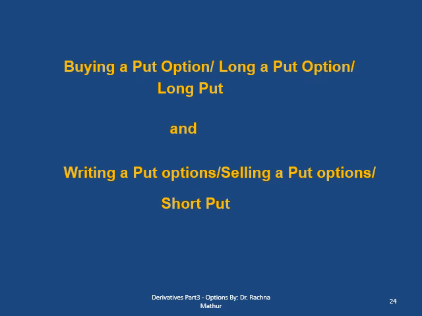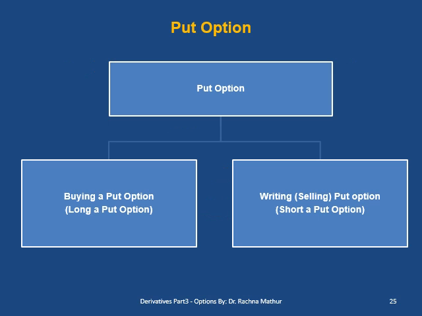Now let us see the third and the fourth option positions. They are buying a put option, or long a put, or we can simply say long put. The last is writing a put option, or selling a put, or we can simply say short put. Now let us discuss the put option. Put options are of two types: buying a put, that is long a put option, and writing a put, that is short a put option.